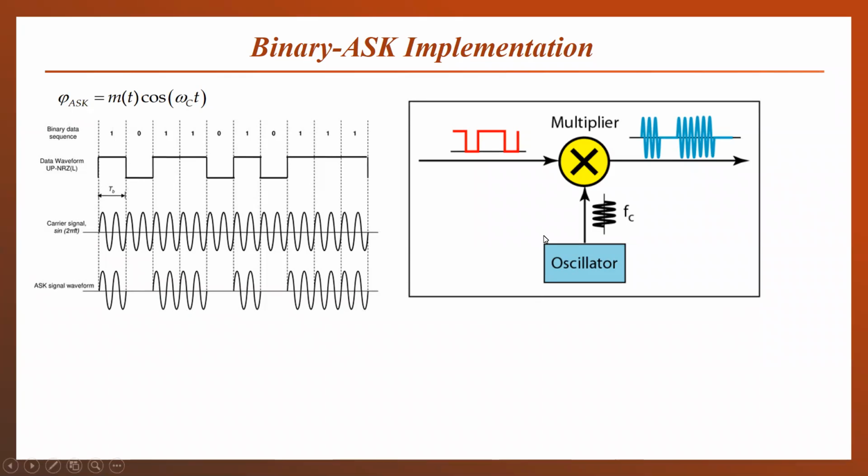On the right side, the circuitry of the binary ASK transmission is shown. We have to take a multiplier, and the best multiplier in the modulation scheme is the balanced modulator, which can multiply the two signals. First, the binary digital data as an information signal, and the carrier as an analog signal, will be given as inputs to this multiplier, or balanced modulator.